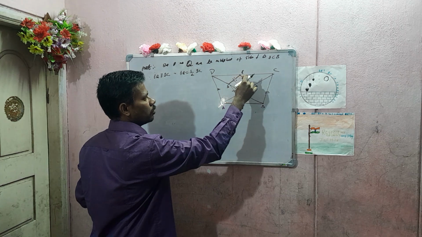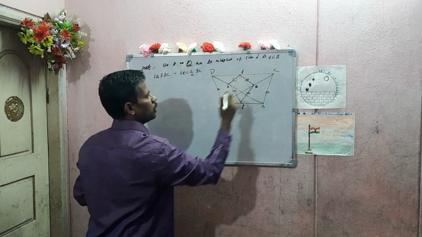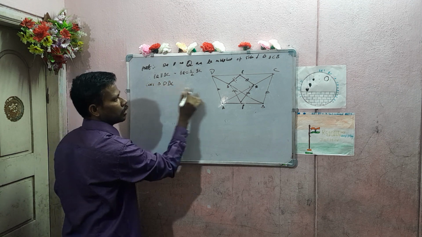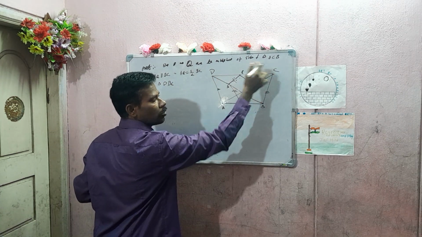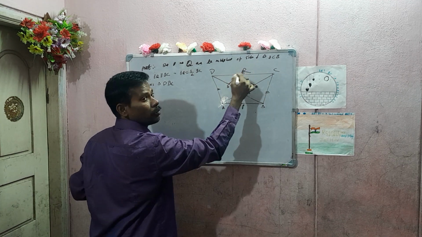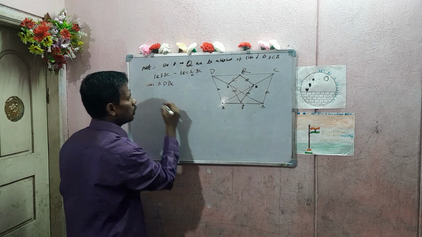Next, consider this triangle, triangle DBC. In triangle DBC, S and R are the midpoints. So therefore SR is parallel to BC.